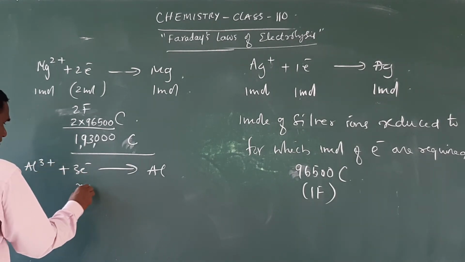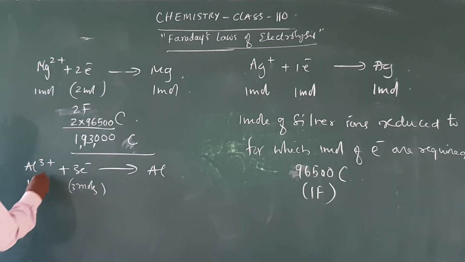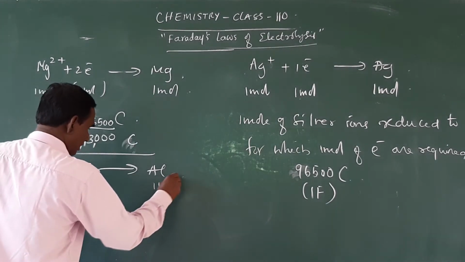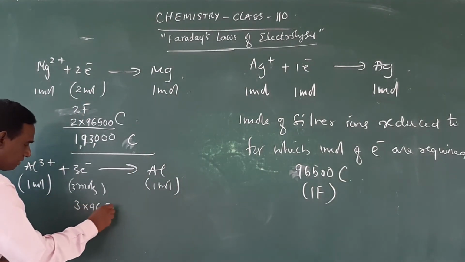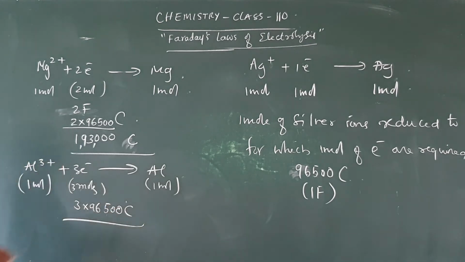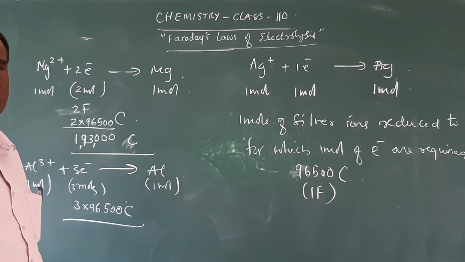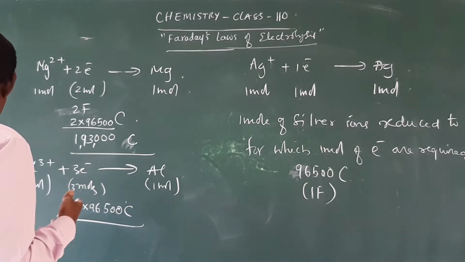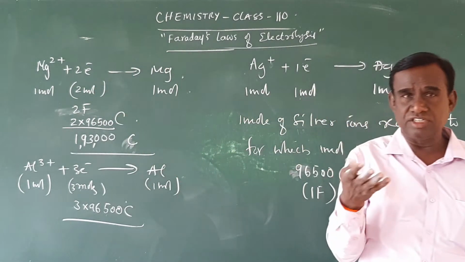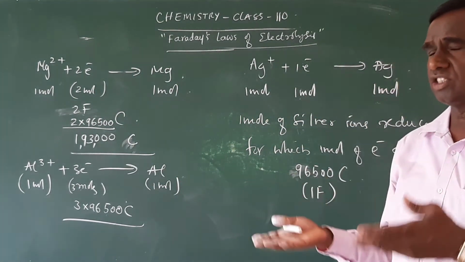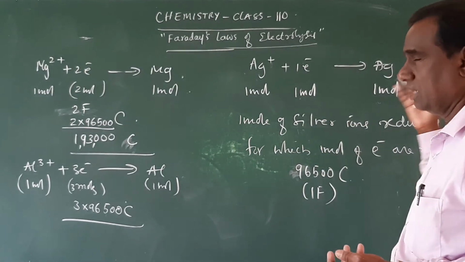3 moles of electrons are required for the conversion of 1 mole of aluminum ions into 1 mole of aluminum. So therefore 3 moles means 3 into 96,500 coulombs of electricity is required for the conversion of 1 mole of aluminum ions into 1 mole of aluminum. That is how we can calculate the amount of charge or electricity required for the conversion of the electrode reactions. It may be oxidation as well as reductions.